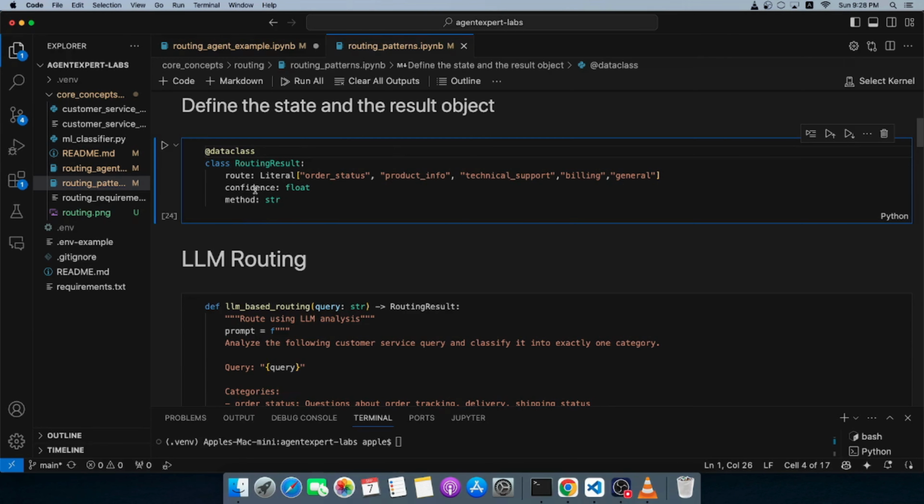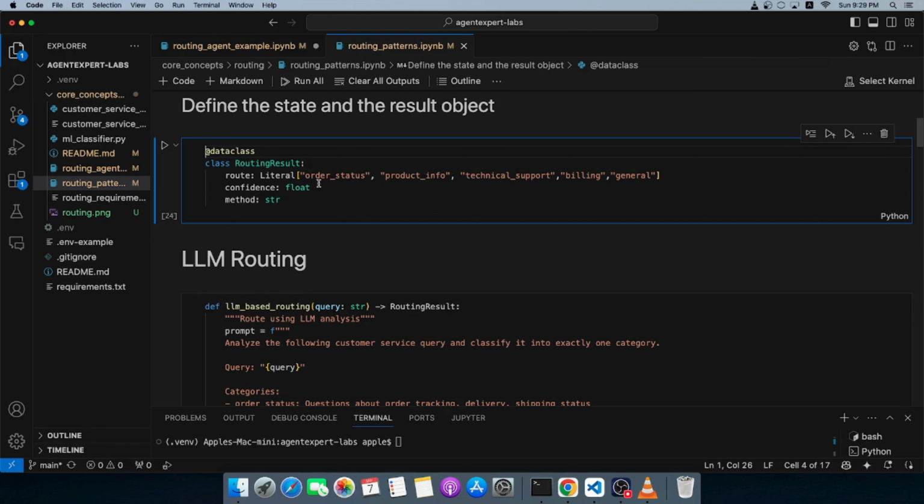The first field is the route that we're taking, and like we said, we have 4 different sub-agents or nodes or methods that we want the query to be routed to. So we have order status, product info, technical support, billing, and there is a generic node or class or agent called general.